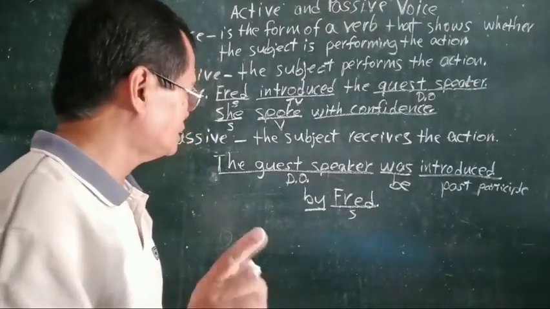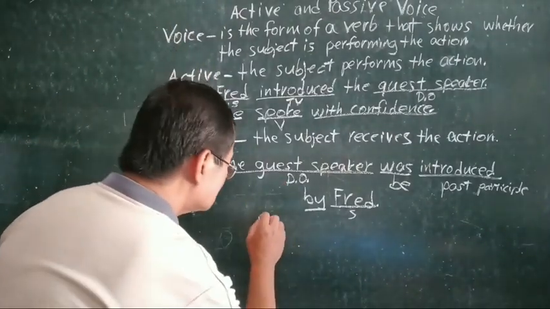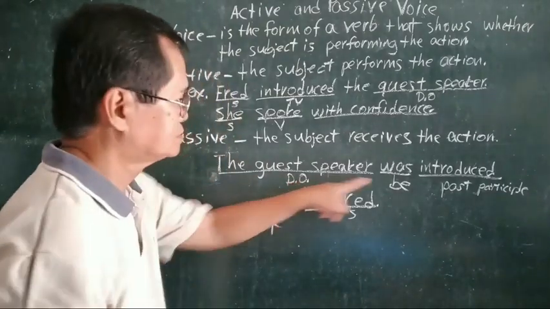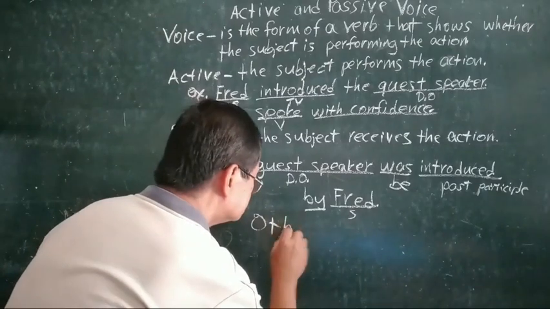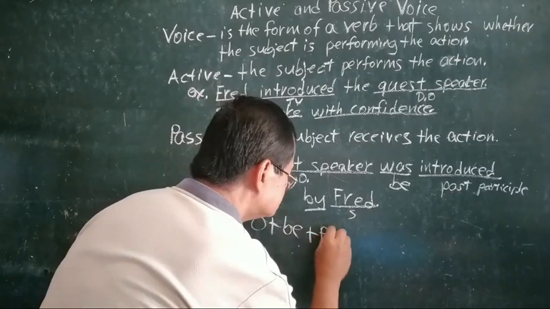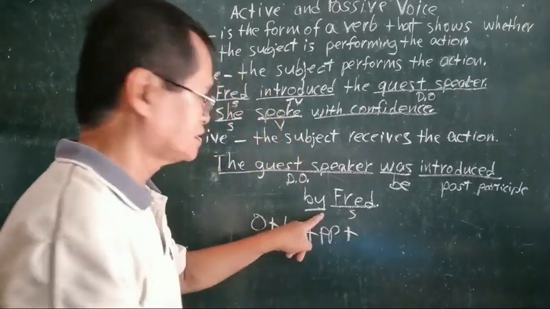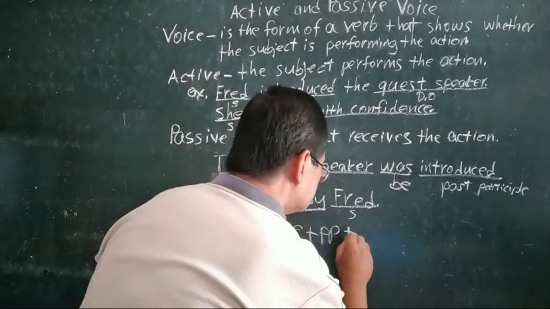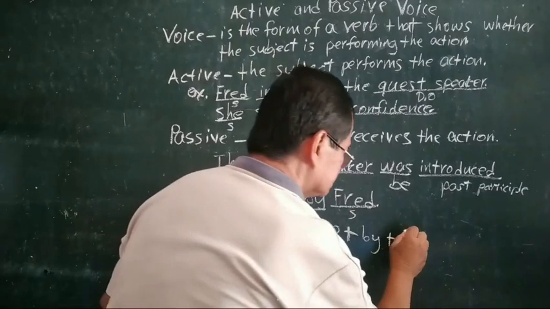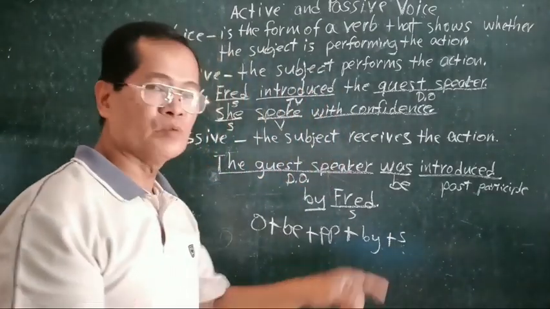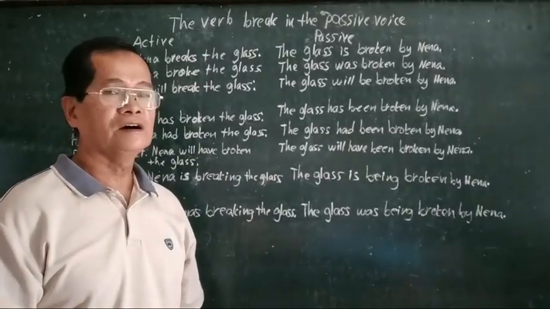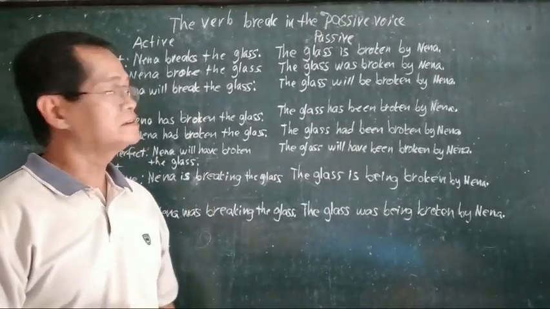Now, our formula here is: object, plus verb be, plus past participle, plus preposition by, and then plus the subject. That is our formula under the passive voice. Alright, here is the verb break in the passive voice.